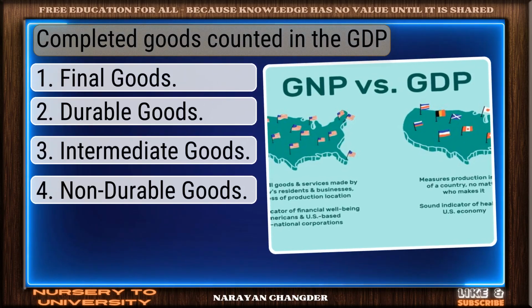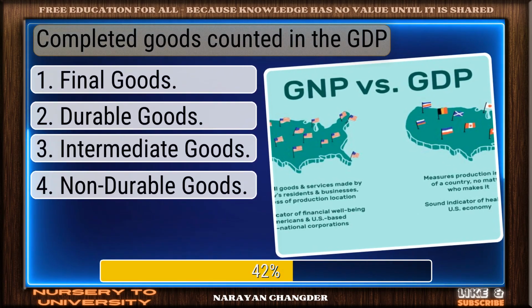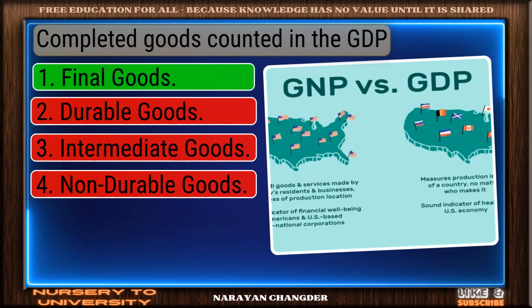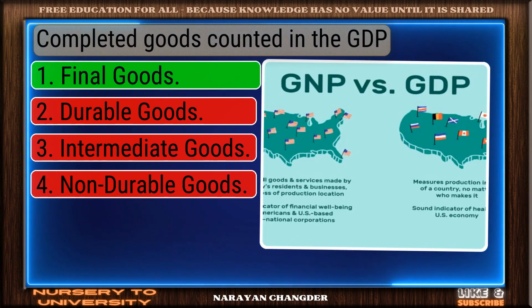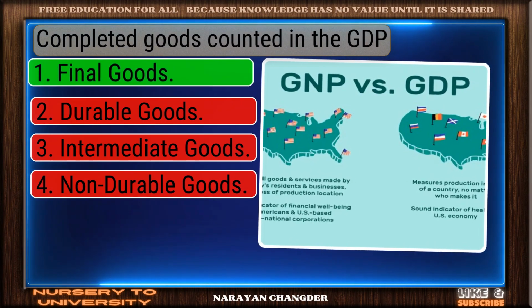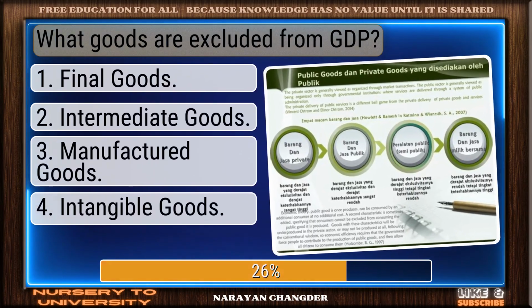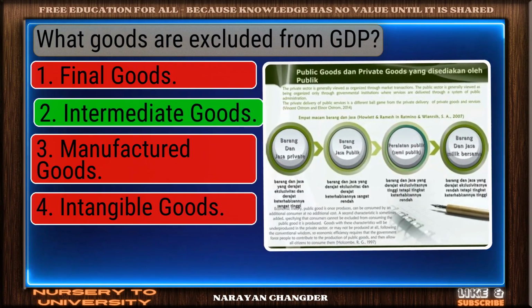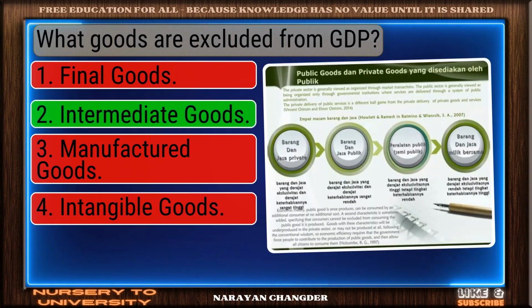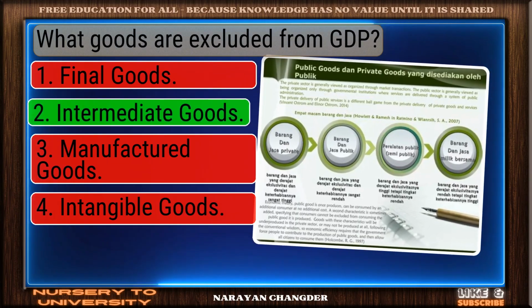Completed goods counted in the GDP. Good job. Your answer final goods works well here. What goods are excluded from GDP? On track. Intermediate goods is the correct answer.